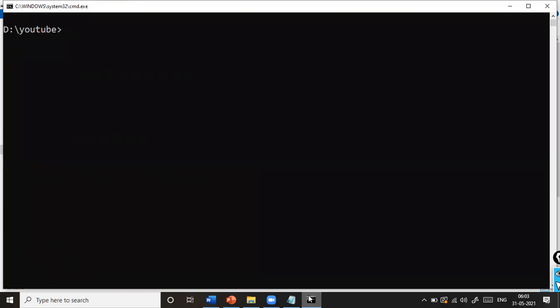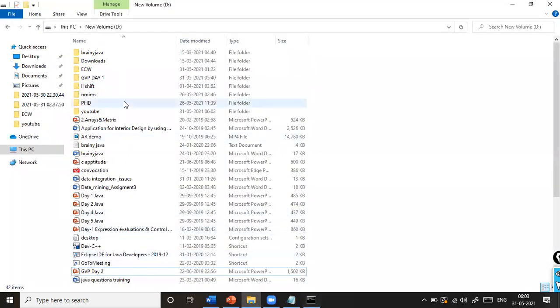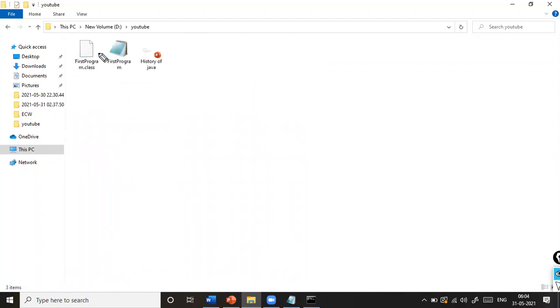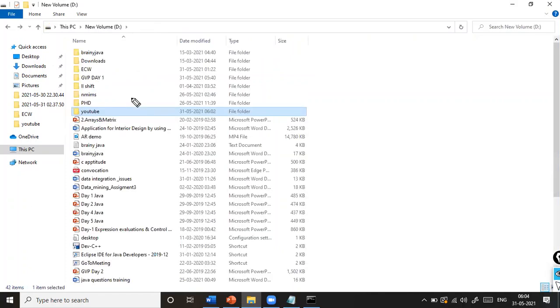Now, the whole story lies in this .class file. If you clearly remember, when you are executing a C program, first you create a .c file, that is your source code.